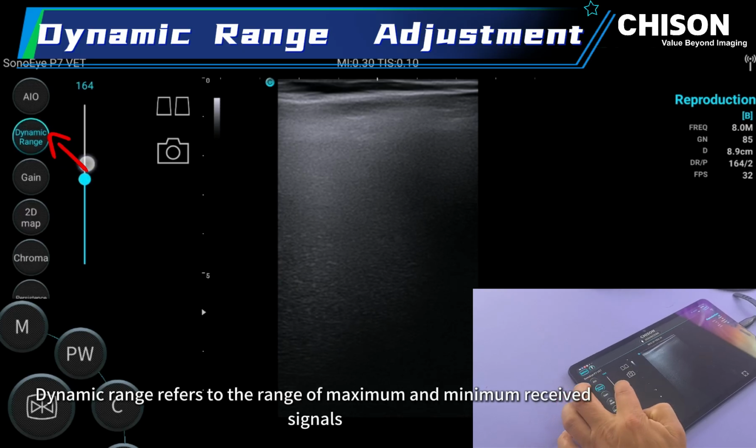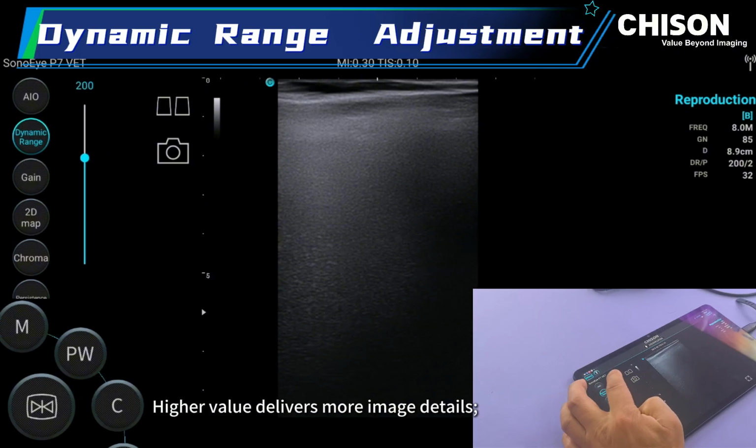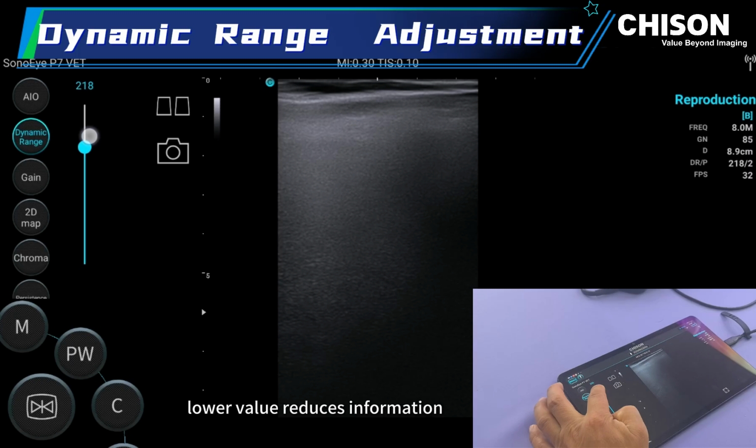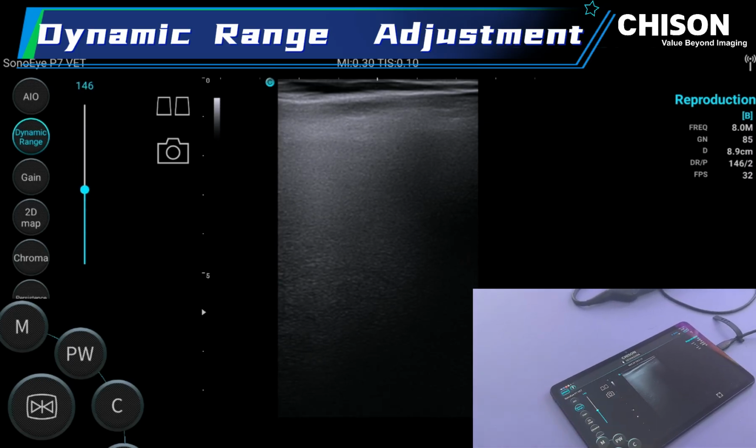Dynamic range refers to the range of maximum and minimum received signals. Higher value delivers more image details. Lower value reduces information. The optimal conventional setting is 100.